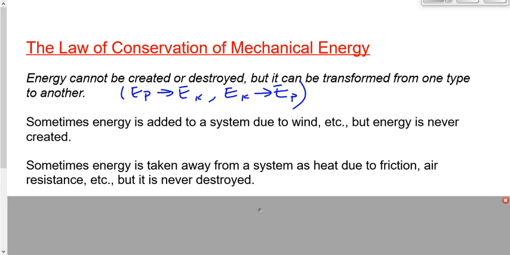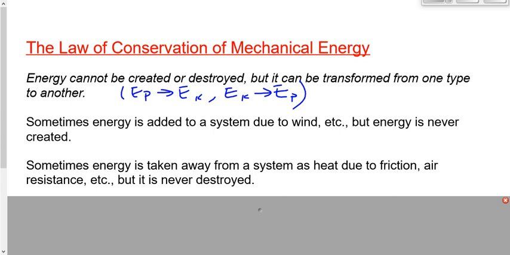Not destroyed, but taken away, converted to some other unusable form, usually heat. So even if it appears as if energy is created or destroyed, it isn't. It just sometimes is converted to or from a source that is a little bit more difficult to account for.